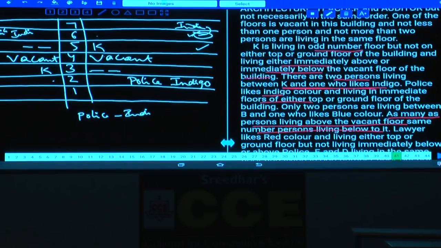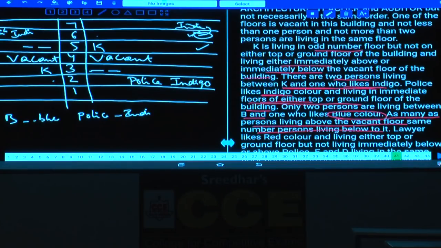Done with this? And K is living in odd number, and there are two persons living between K and the one who likes indigo. Police likes indigo color and living in immediate neighbor of either top or the ground floor of the building. Only two persons are living between B and the one who likes blue color. Now between B and blue, there must be exactly two persons.